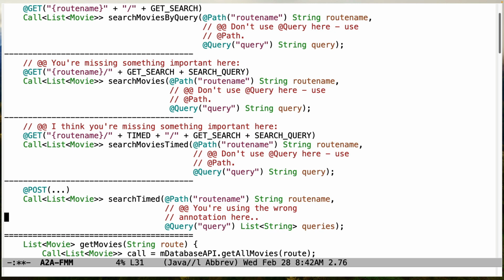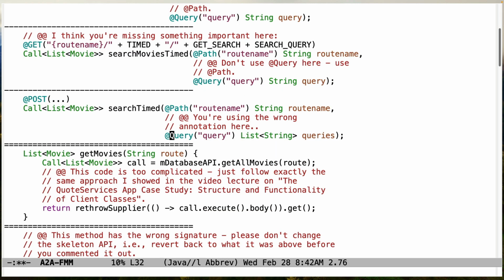And then finally, this one's interesting. This is a post, and for post, you're supposed to use a different annotation. Once again, don't use @query here. So I'm not quite sure what was going on, but I think people were just being kind of careless. Try to see if ChatGPT will make your life easier. I think it probably will, but let me know if it doesn't.